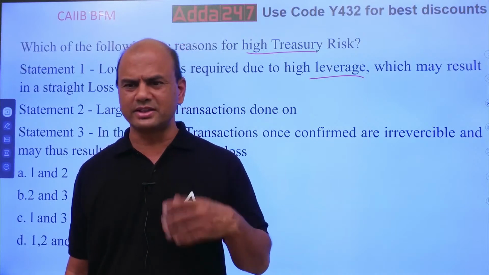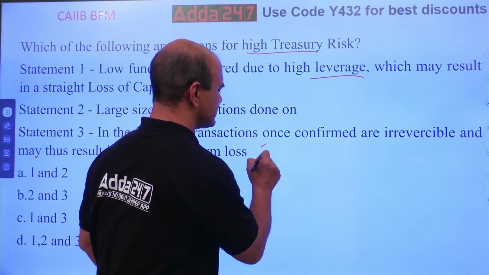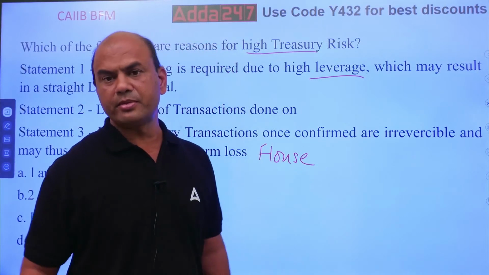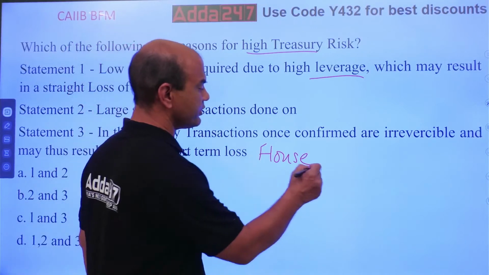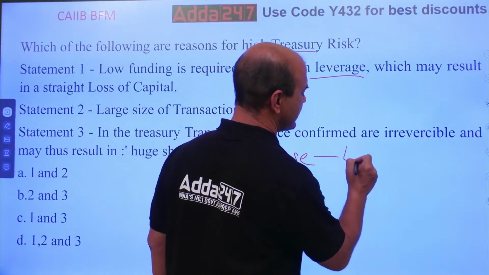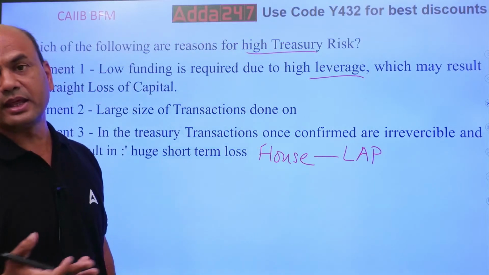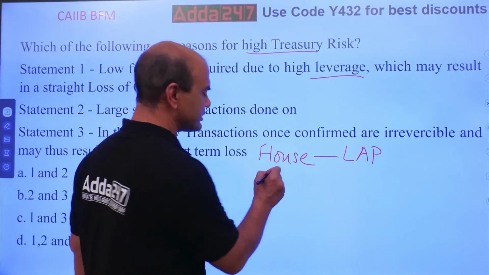I'll take this house and keep it with you as a mortgage and get a loan on this. So I'll get a LAP, loan against property, because this house is existing. Let's say this house is for 1 crore.